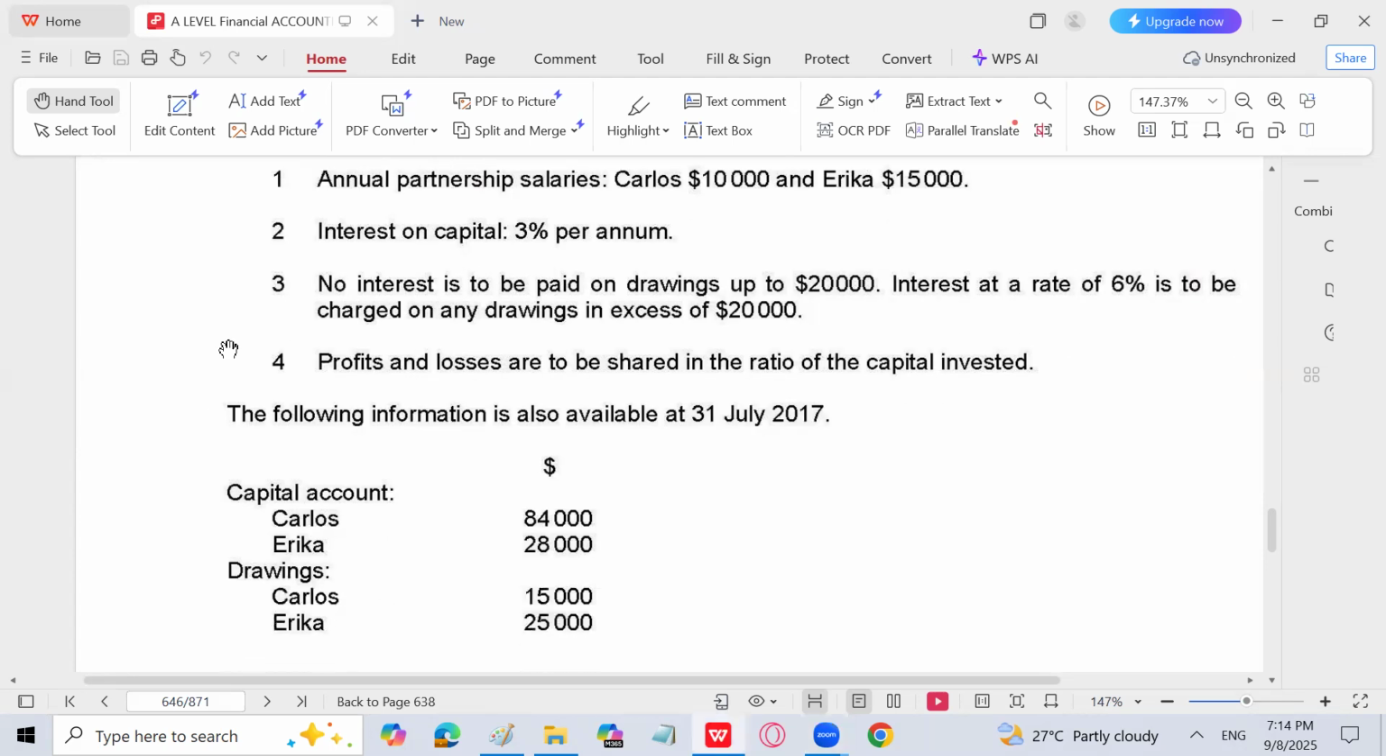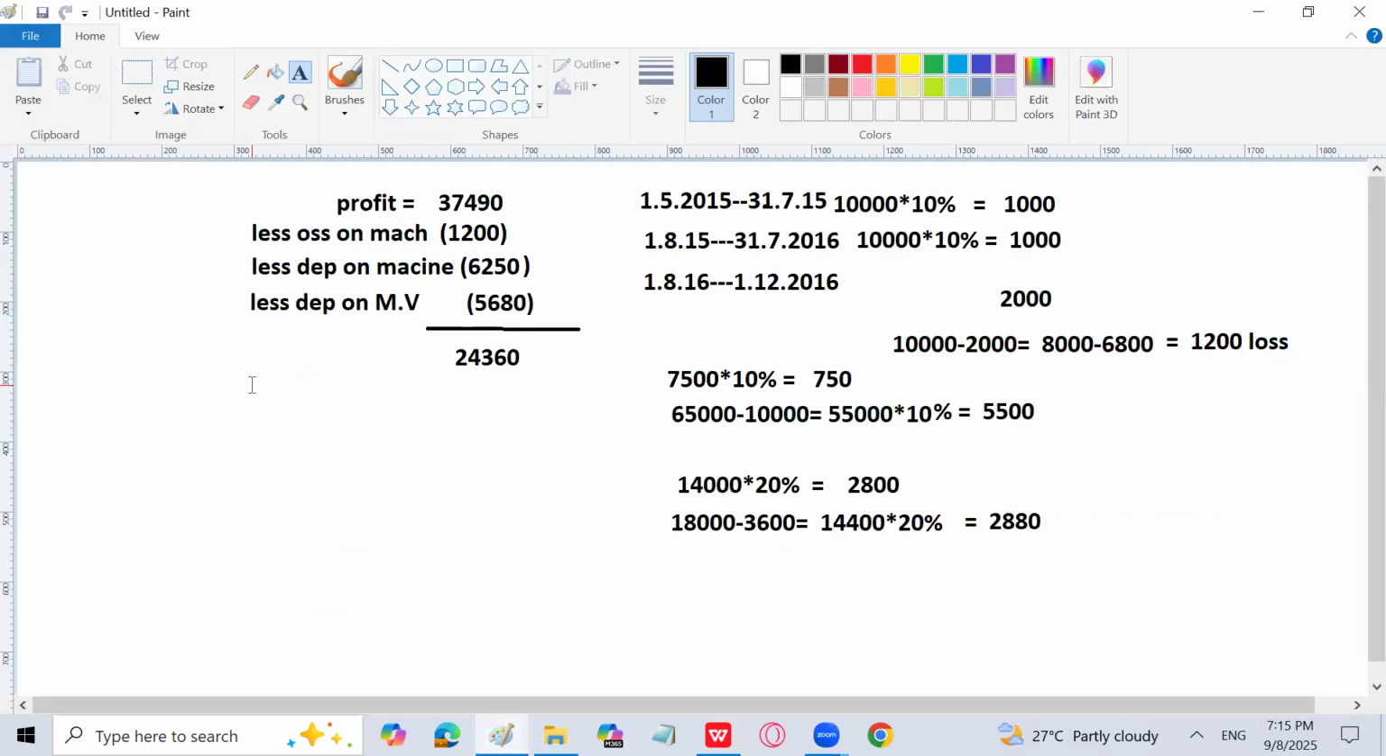The following information is also available. Capital accounts are 84,000 and 28,000. Drawings are 15,000 and 25,000. So it means that Carlos is not supposed to pay any interest on drawings because his drawings are less than 20,000, which is 15,000, whereas Erika has to pay 6% interest on drawings in excess of 20,000, which is 5,000. So let's prepare the profit and loss appropriation account.